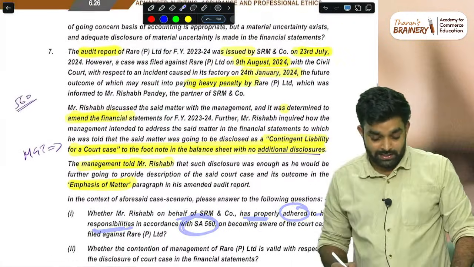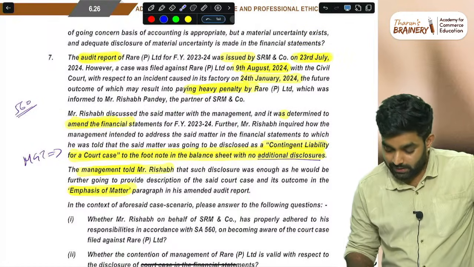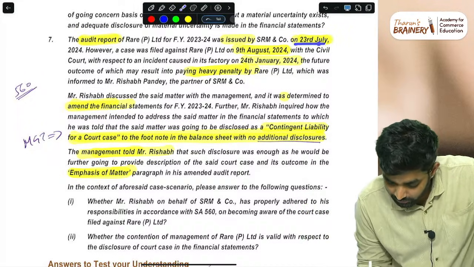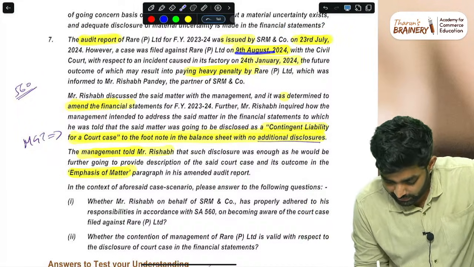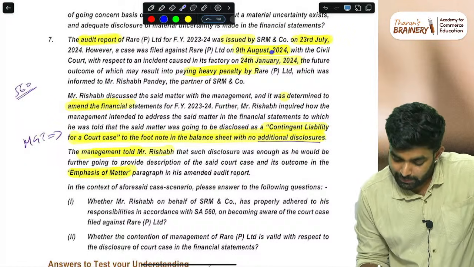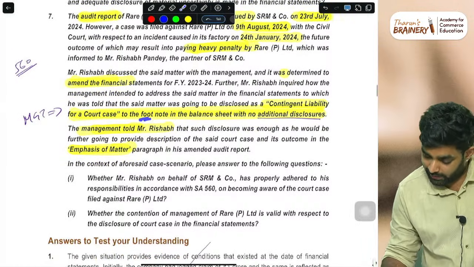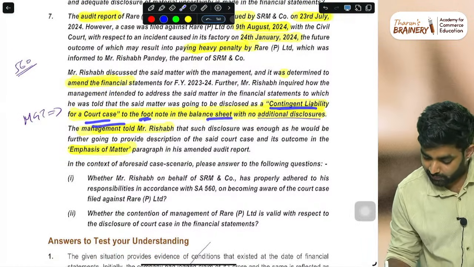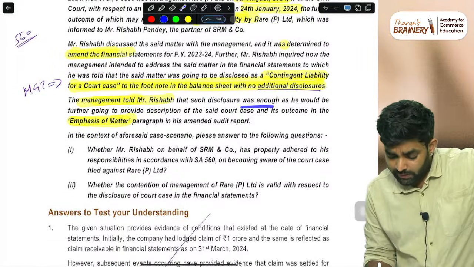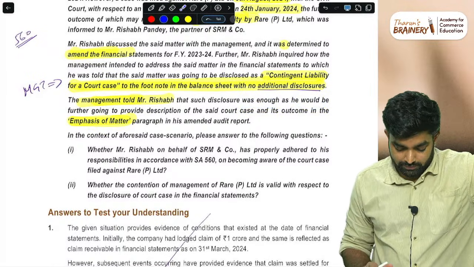SA 560 deals with facts after the date of the audit report. Anything that occurred after the date of the audit report he can consider, no problem. The 23rd July audit report was issued. On 9th August he is hearing about this, the cases filed. So management amended the financial statements. They are planning to put the contingent liability for a court case in the footnote with no additional disclosure. The management told Mr. Rishabh the disclosure was enough because the auditor is also going to put an emphasis of matter paragraph.